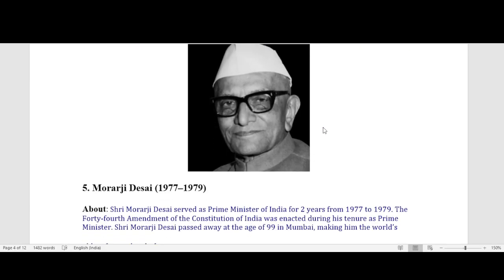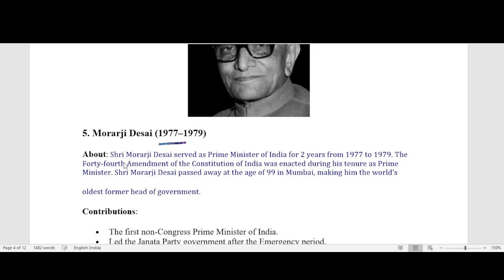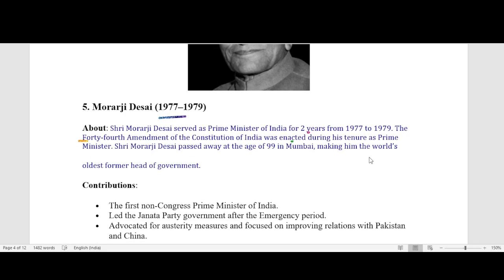This is our next Prime Minister, Morarji Desai. Office time 1977 to 1979. About: Shri Morarji Desai served as Prime Minister of India for 2 years from 1977 to 1979. The 44th Amendment of the Constitution of India was enacted during his tenure as Prime Minister.